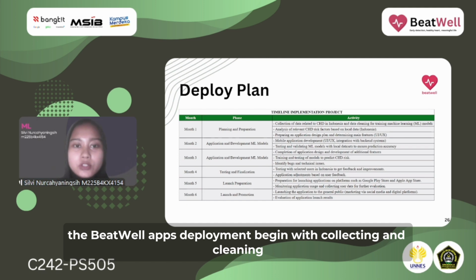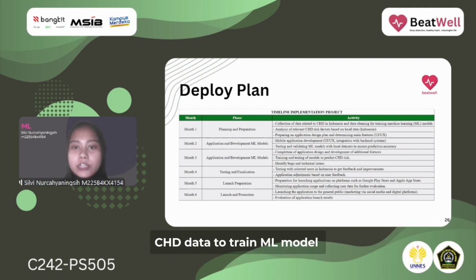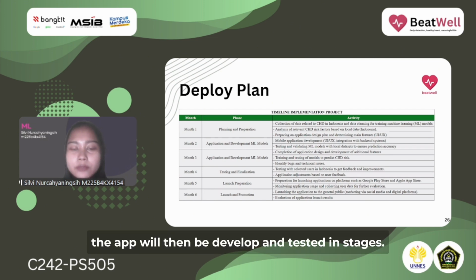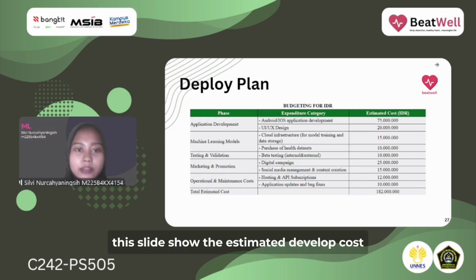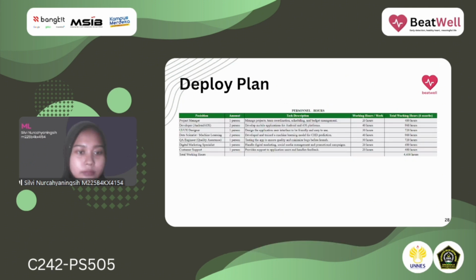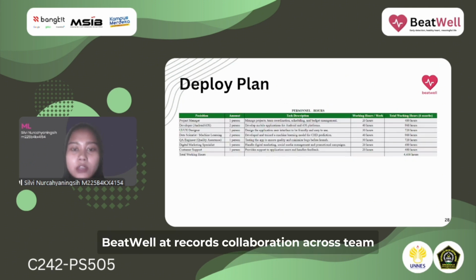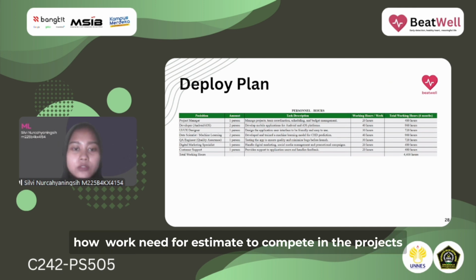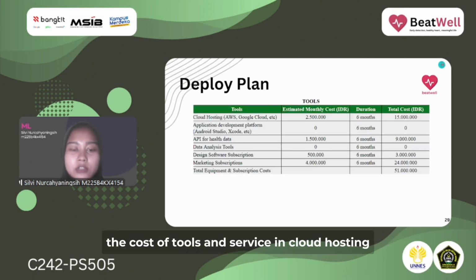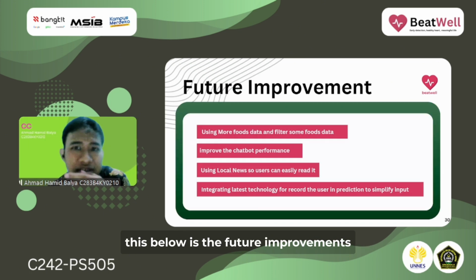The Bitwheel app launch begins with collecting and cleaning coronary heart disease data to train a machine learning model. The app will then be developed, tested in stages, and launched to the public. This slide shows the estimated development cost. Developing the Bitwheel app requires collaboration across teams. This slide outlines the estimated work hours needed for each team to complete the project. This slide breaks down the cost of tools and services, including code hosting, health data APIs, and marketing. Below is the future improvement.